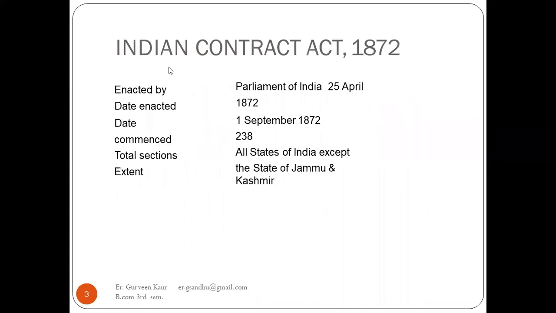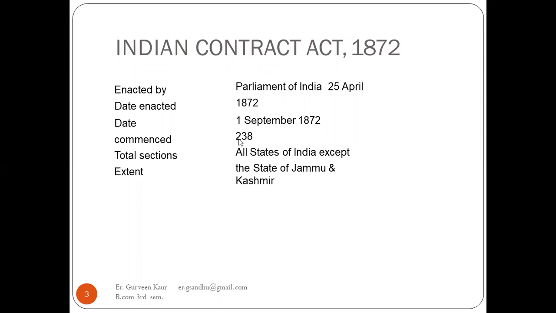Under this, one of the acts is the Indian Contract Act 1872. It was enacted by Parliament of India on 25th April 1872. The date of commencement was 1st September 1872.